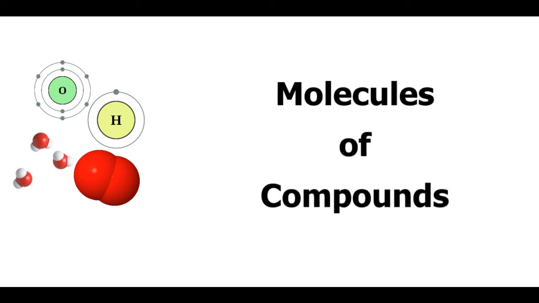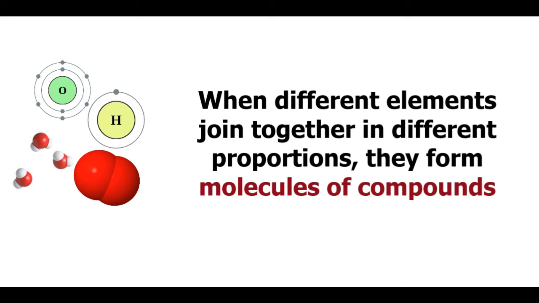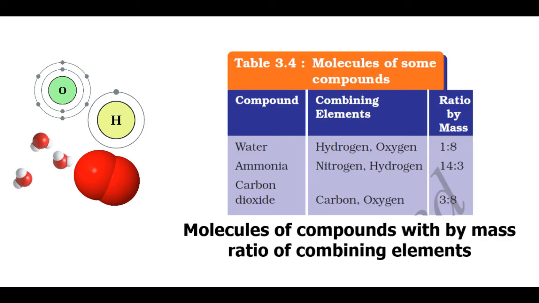Molecules of compounds. When different elements join together in different proportions, they form molecules of compounds. This is a table showing some compounds with their combining elements and the by-mass ratio of those elements. The first one is water. We already saw that hydrogen and oxygen combine to form water in the formula H2O. The by-mass ratio of these elements is 1:8.